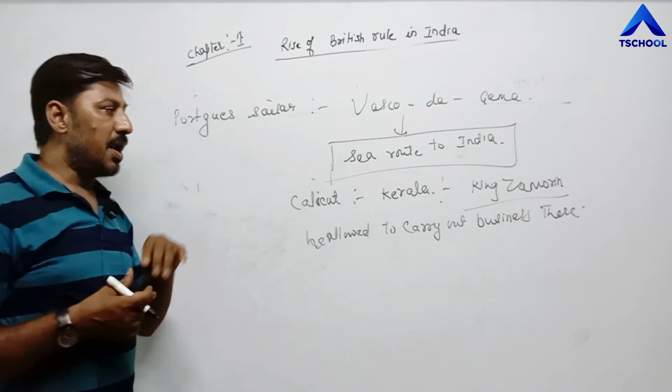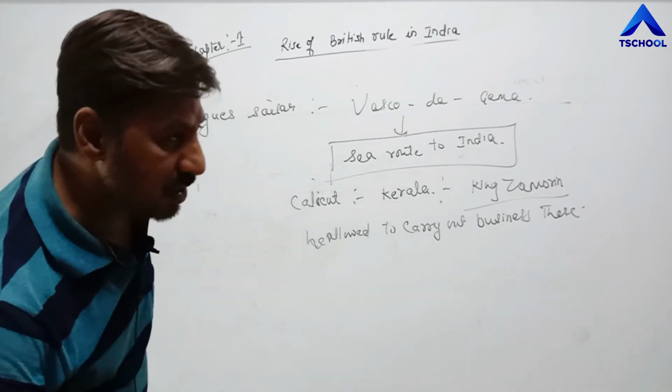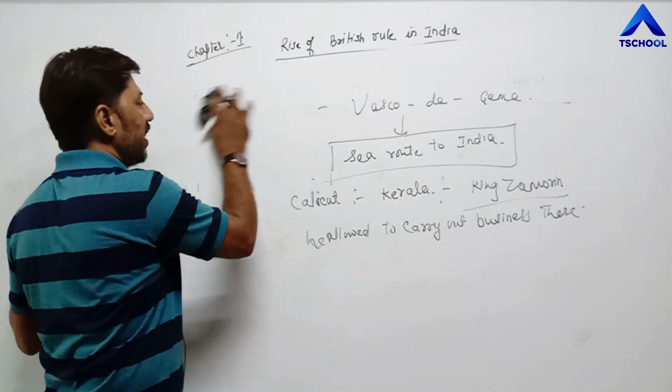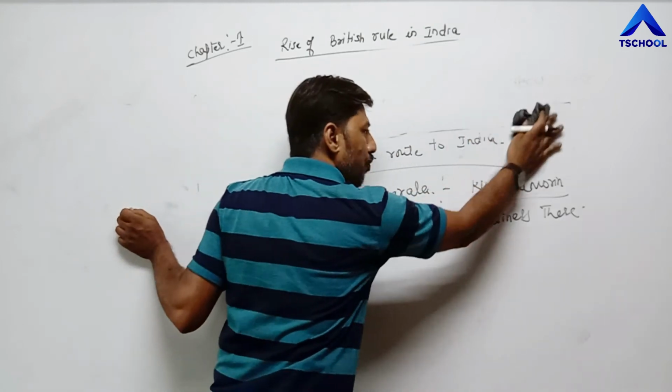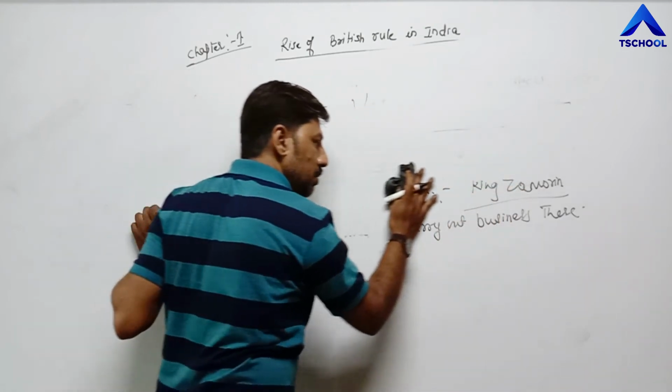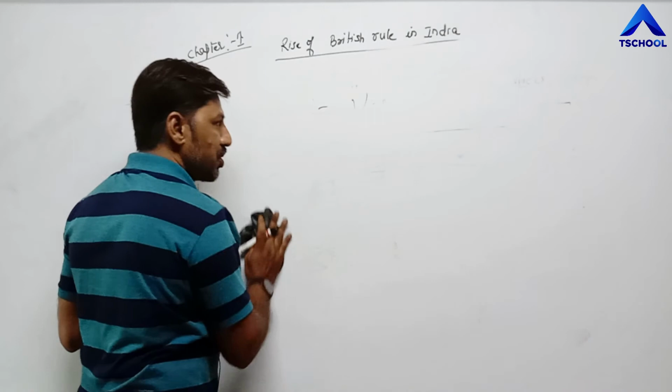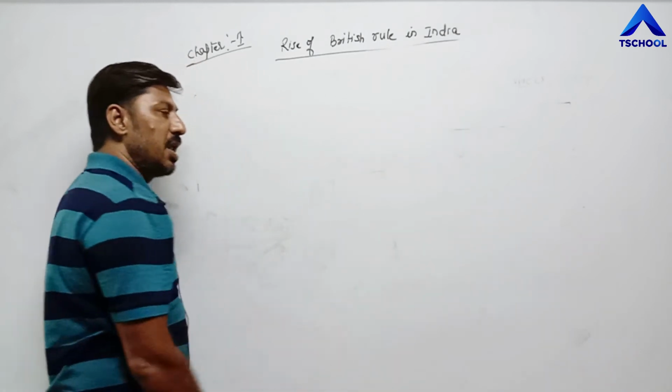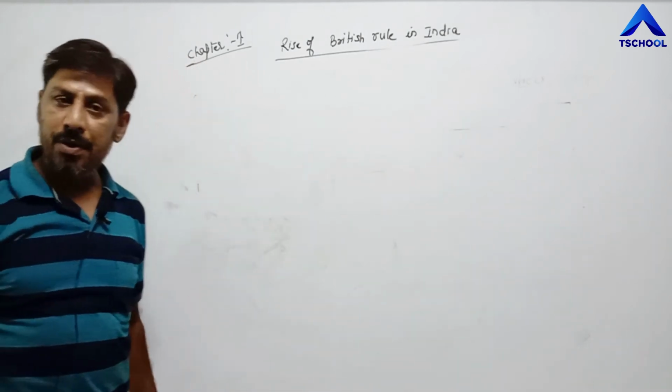Once again, in a short story, India was a prosperous, or we can say rich country in terms of natural resources, in terms of national heritage, in terms of cultural heritage. India was a very, very prosperous and rich country.